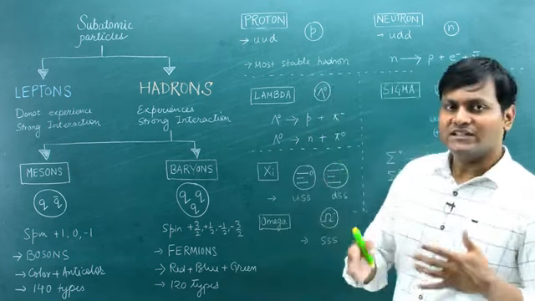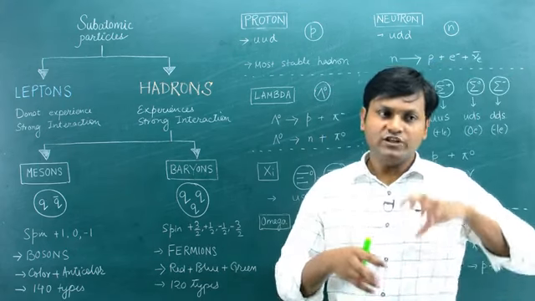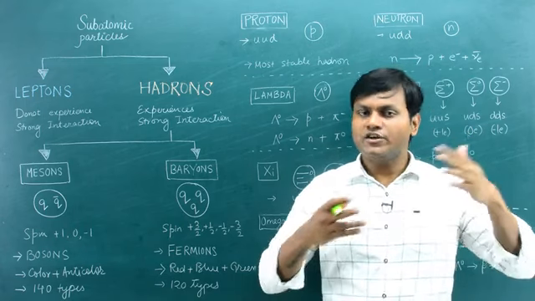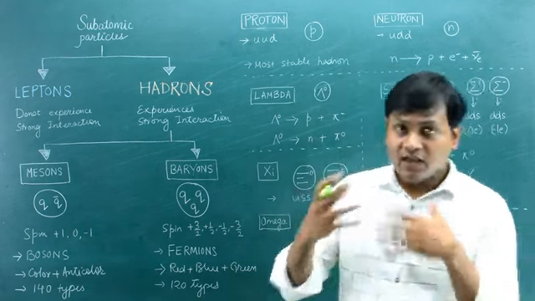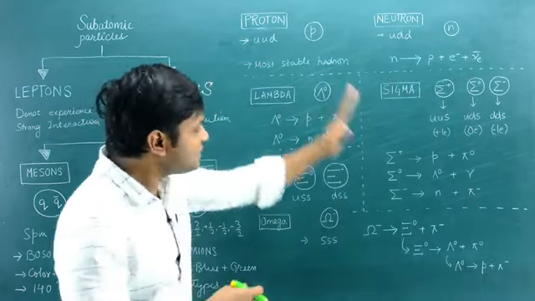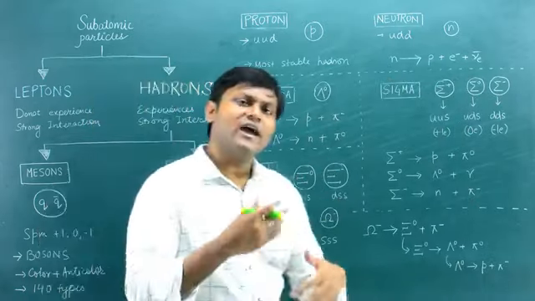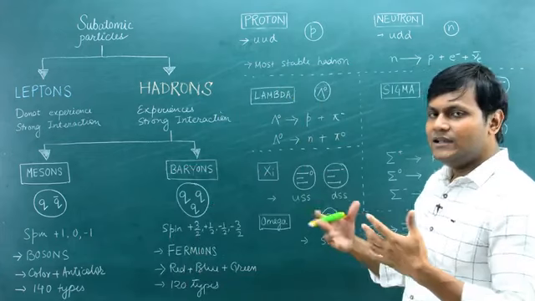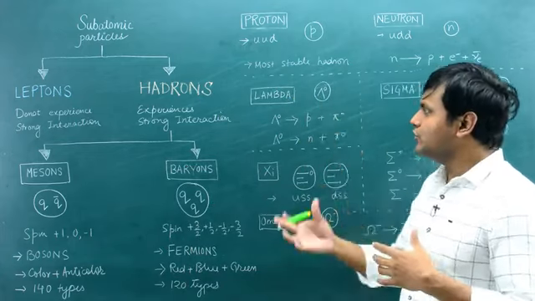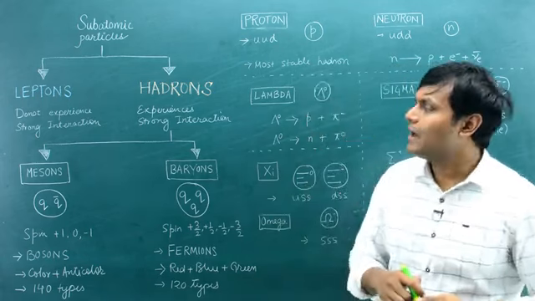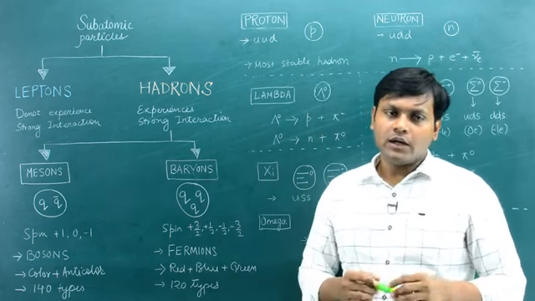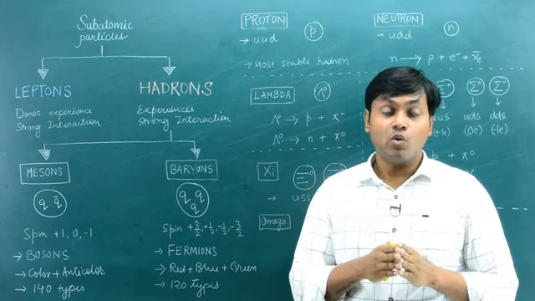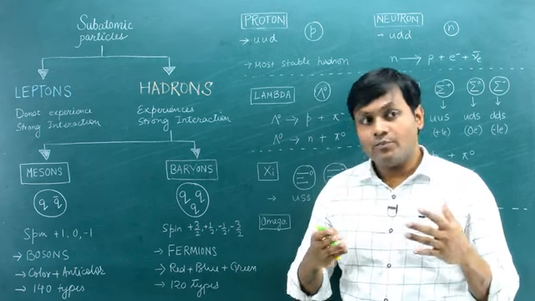I will talk about these quantum numbers and how they play a very important role in conservation in certain decay processes, thereby giving us a clue as to what kinds of decay processes are possible and allowed, and what kinds are not possible and not allowed, because sometimes it becomes cumbersome or chaotic to see all these different decay processes happening. So in the next video, I'm going to talk about these quantum numbers and how they give us better clarity as to what sort of decay processes are possible and what sort are not possible.